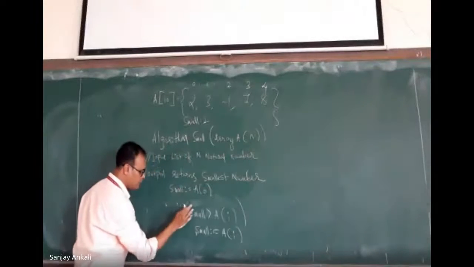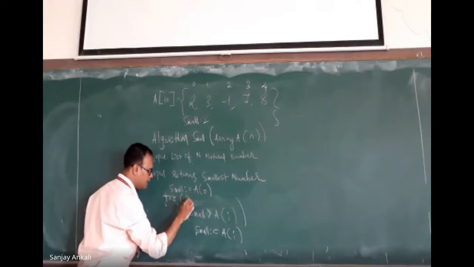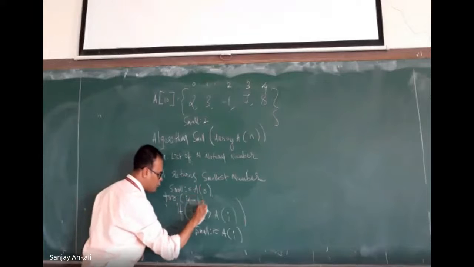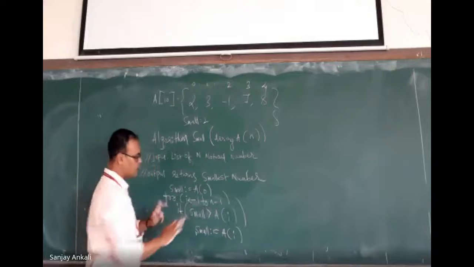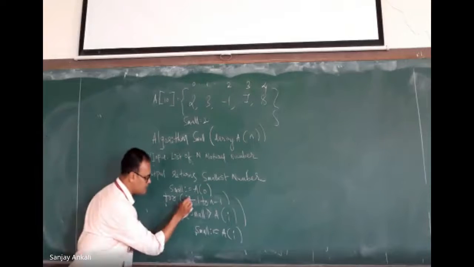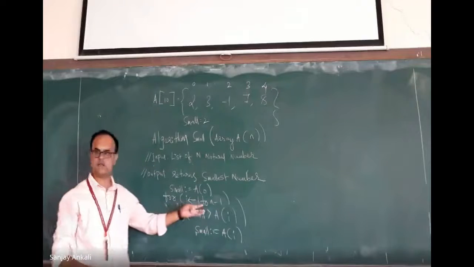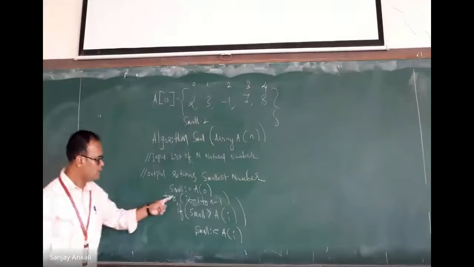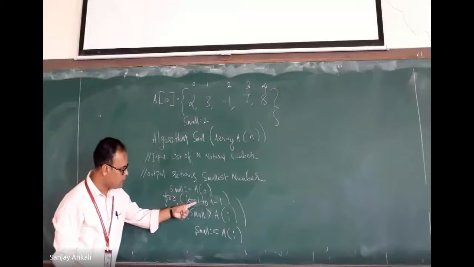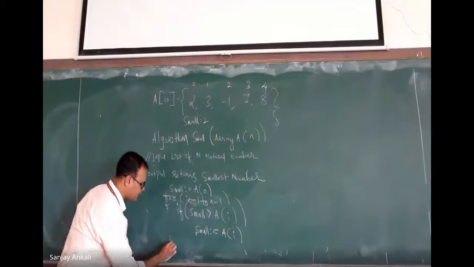So what I do, before this, I just write for I from 1 to n minus 1. See, you can write like this also. There are two ways. One is you can just give colon, initial number and last number. This is also same. You can use left side arrow mark also, not a problem. For I equal to 1 to n minus 1, we do this. I just keep a block here.